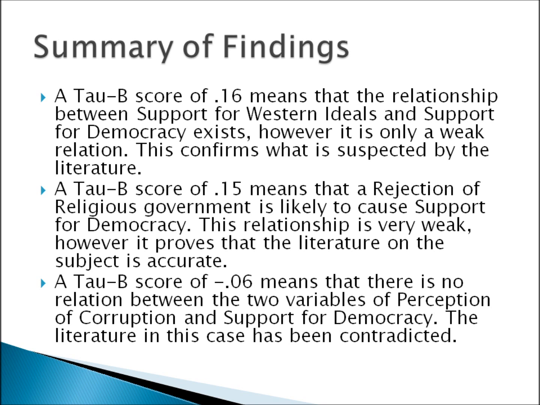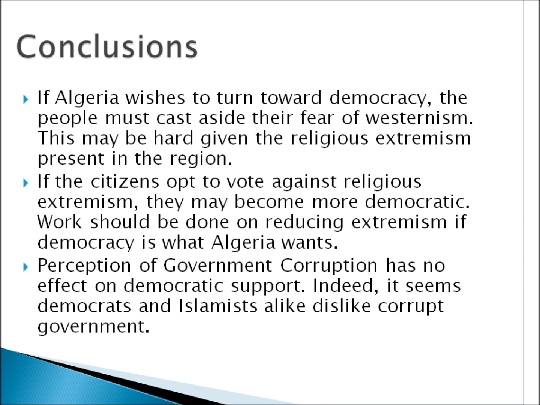A Tau-B score of negative 0.06 means that there is no relation between the two variables of perception of corruption and support for democracy. The literature, in this case, has been contradicted. So, what can we conclude? If Algeria wishes to turn toward democracy, the people must cast aside their fear of Westernism. This may be hard, however, given the extreme amount of religious extremism present in the region. Also, if the citizens opt to vote against religious extremism in the government, they may become more democratic. Work should be done on reducing extremism if democracy is what Algeria wants.